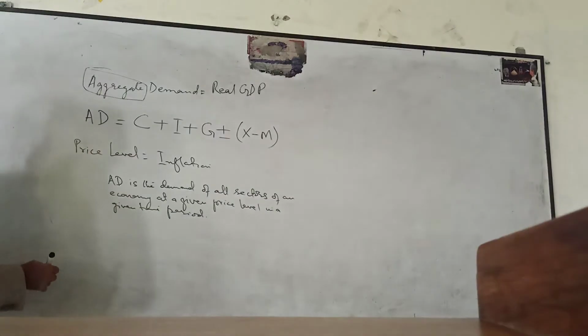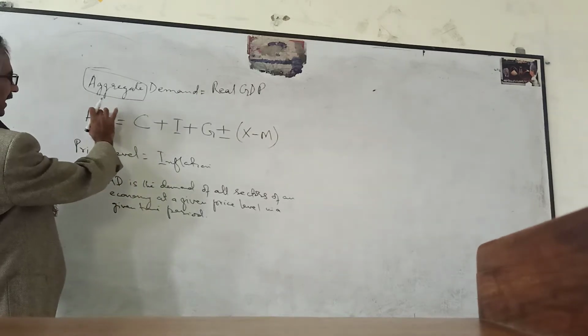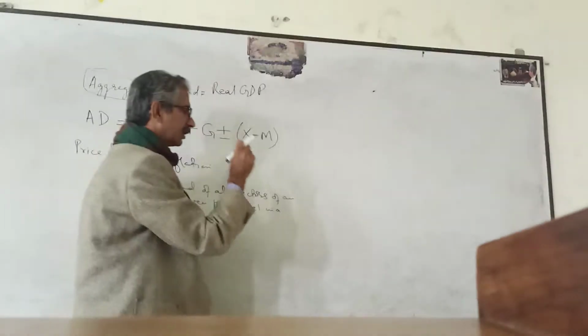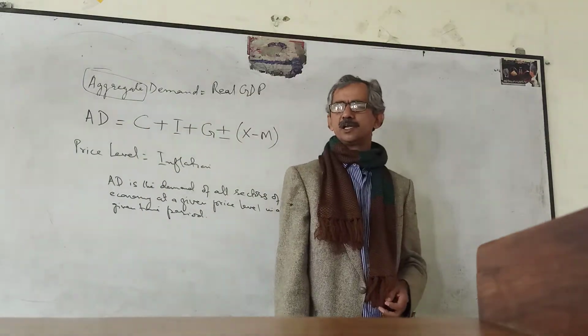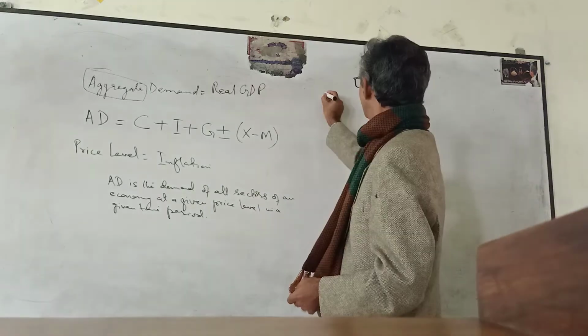The price level means the inflation level. So this is the aggregate demand: the consumption demand, the investment demand, the government demand, and the net of the foreign demand.